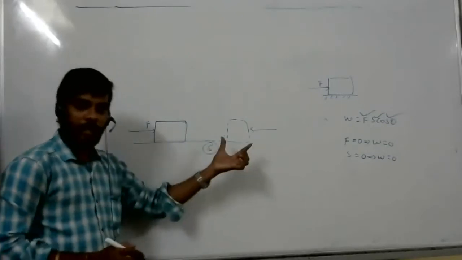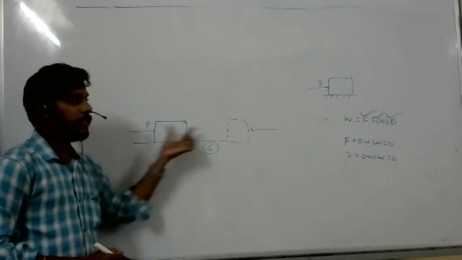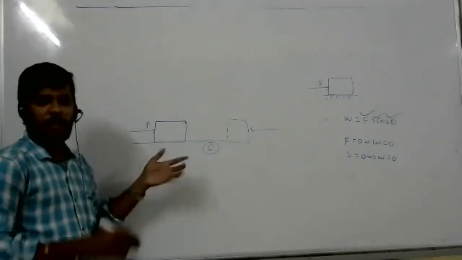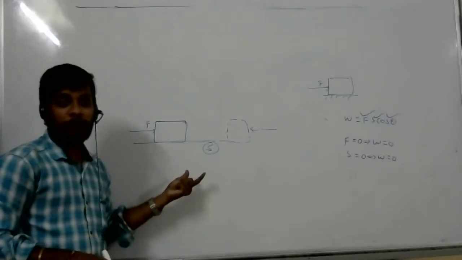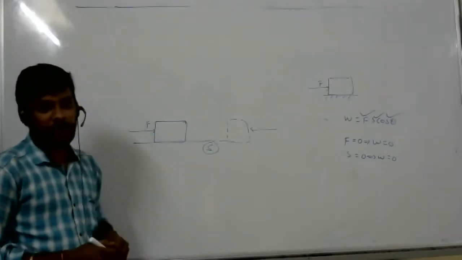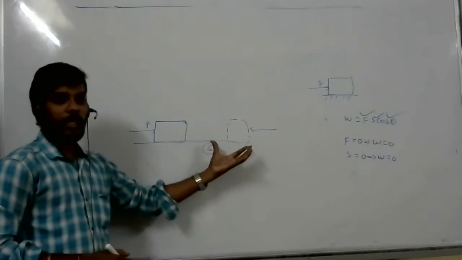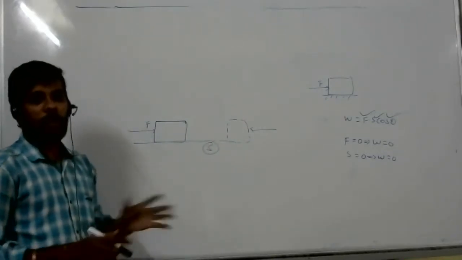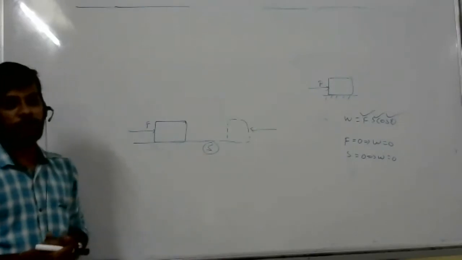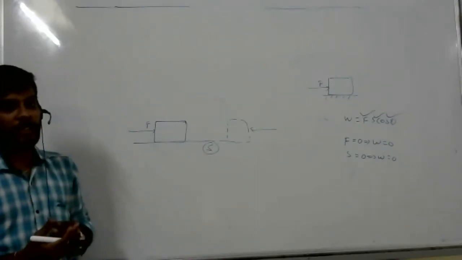According to the work I did, when I placed it here and then placed it back, it is 0 work because displacement is 0. But according to frictional force, if you consider it, work is there here and work will be there here also. Work is not 0 according to friction. Getting my point, Akshaya?